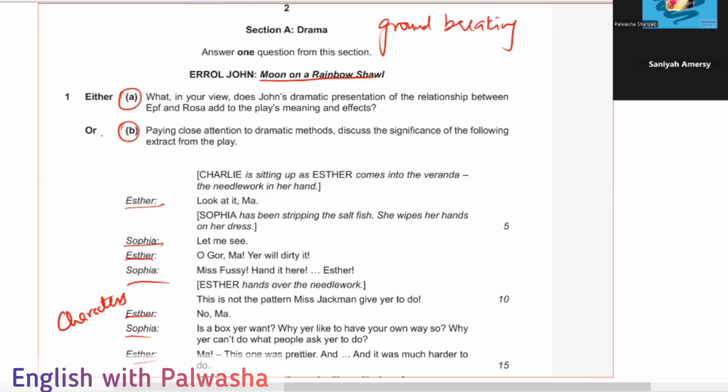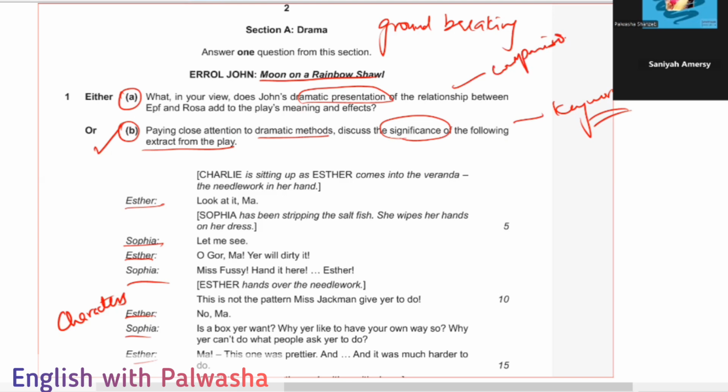Yes, you would like to go with the B part, right? So you have chosen the B part, and that is: paying close attention to the dramatic methods, discuss the significance of the following extract from the play. I know why you have chosen this one, just because the keywords of the question are quite breathable and understandable to discuss things in detail. Whereas discussing the dramatic presentation of the relationship between them would be different. But otherwise, this was the comparison question where we have to discuss the relationship between them, and that was easy basically. But when you pay close attention to the dramatic methods, then you need to go into detail